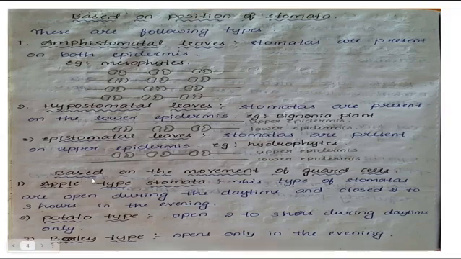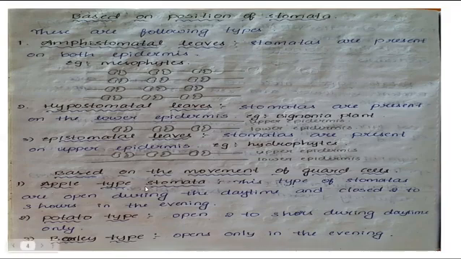And the next one is based on the movement of guard cells. There are three types again. One is apple type stomata. This type of stomata are open during the daytime and closed for 2 to 3 hours in the evening. Apple type stomata, see children, already apple type stomata was covered based on the distribution. Here we are discussing based on the movement of guard cells.